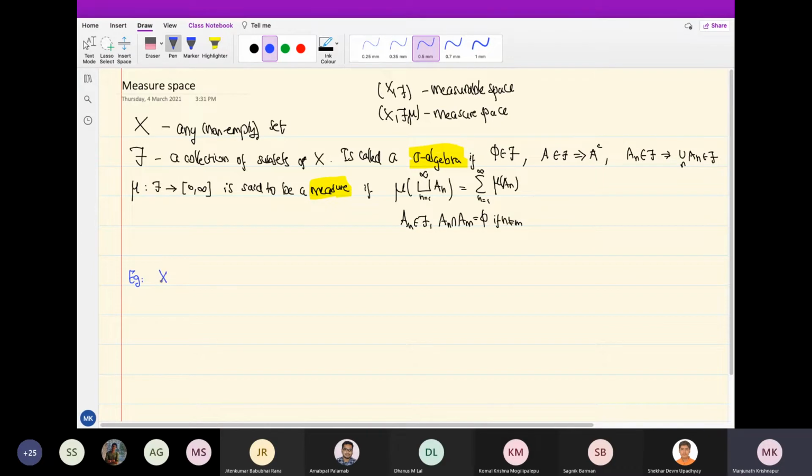So X is any set, always non-empty. There are two sigma algebras which are very easy. If I take F to be, ideally I would take it to be the power set. Why not? All subsets. So this is the collection of all subsets of X. So it is a sigma algebra.